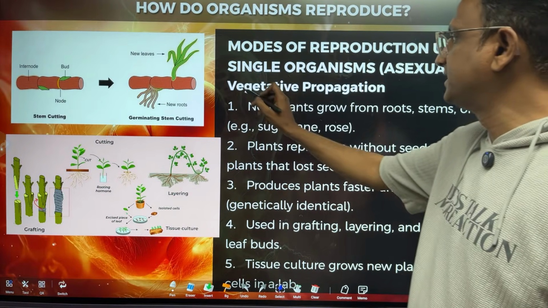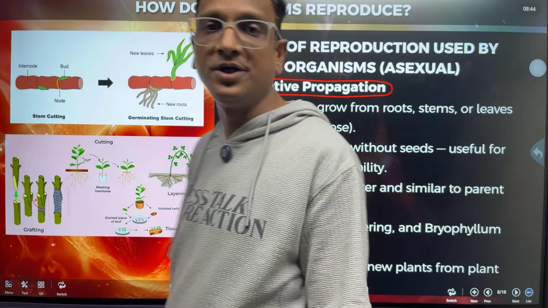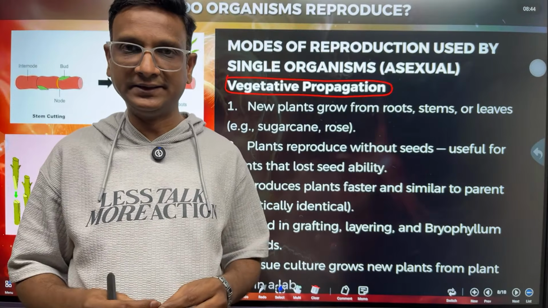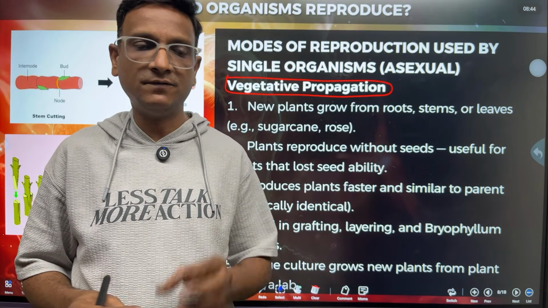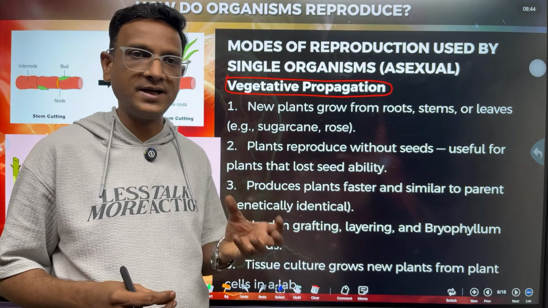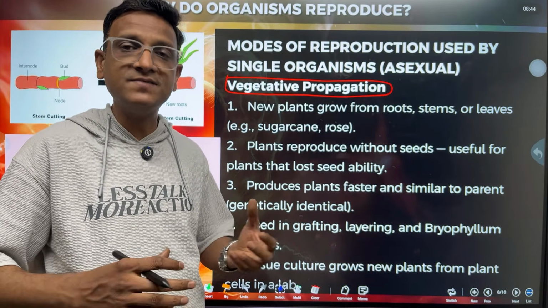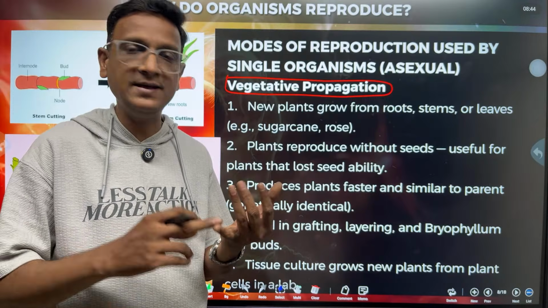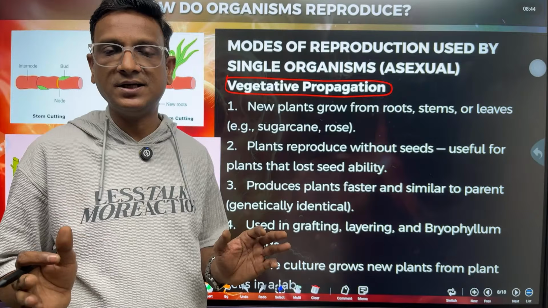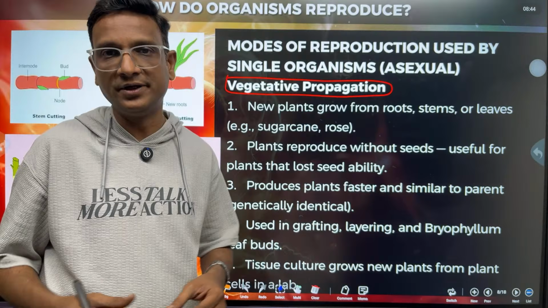So next, vegetative propagation. What is vegetative propagation? Usually organisms reproduce with the help of sexual organs. For example, what is the reproductive organ of the plant? Flower. But if a plant is able to reproduce with its vegetative parts, which are leaf, stem and root, you call it vegetative propagation.